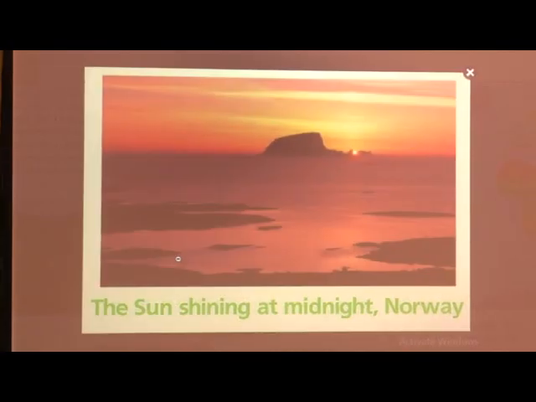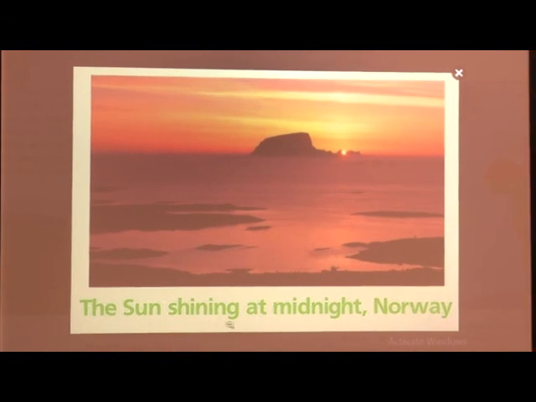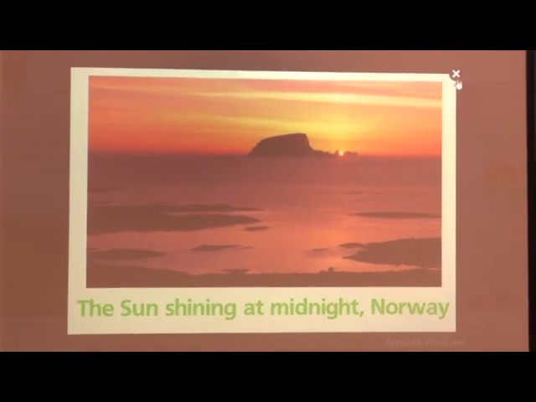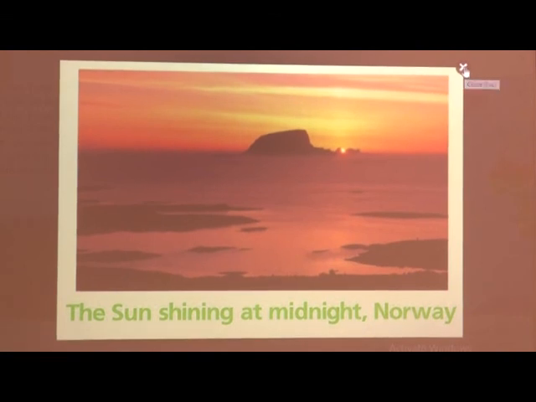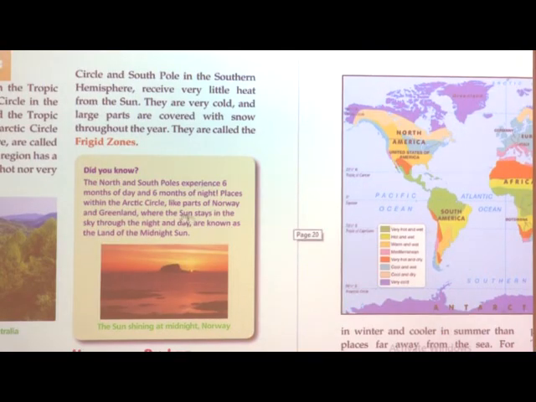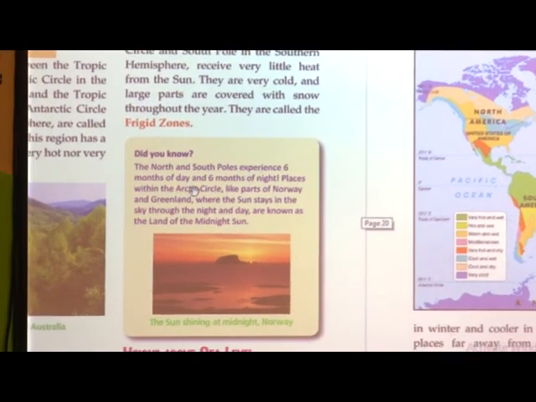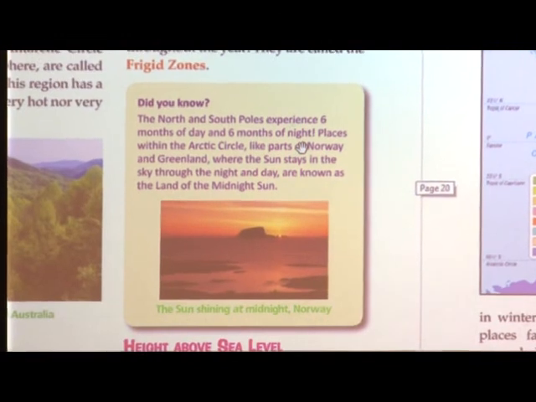See, can you see this image here? The sun shining at midnight in Norway. Have you seen the sun at night? See, this place is experiencing sun for 24 hours. See how the north and south poles experience 6 months of day and 6 months of night.